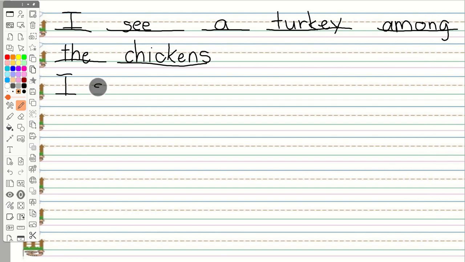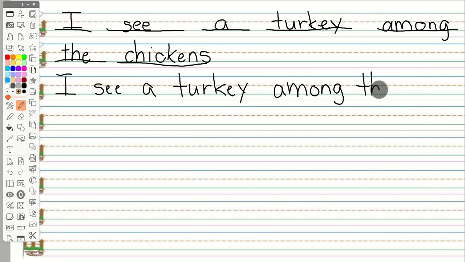I see a turkey among the chickens. Chickens. Great. I see a turkey among the chickens. And that is the end of your home practice for lesson 85. Thanks for practicing.